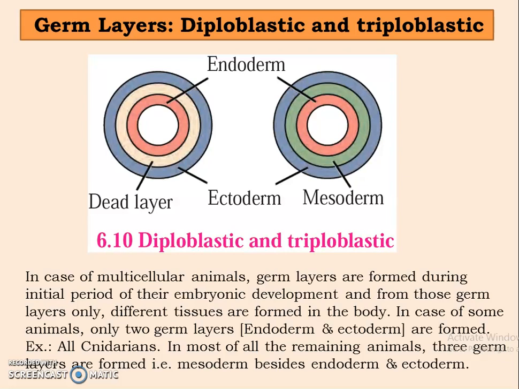But in the case of most of all the remaining animals, three germ layers are formed. That is, apart from the endoderm and the ectoderm, there is a middle layer called the mesoderm, which is also present. So such kind of animals are said to be triploblastic.